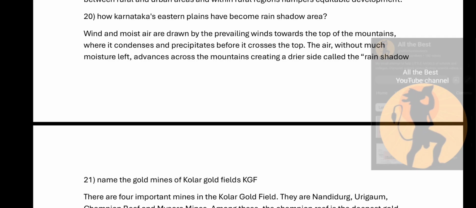Wind and moist air are drawn by the prevailing winds towards the top of the mountain. So these winds and the moist air move towards the top of the mountains, where it condenses and precipitates before it crosses the top. The air without much moisture left advances across the mountain, creating a drier side called the rain shadow region.